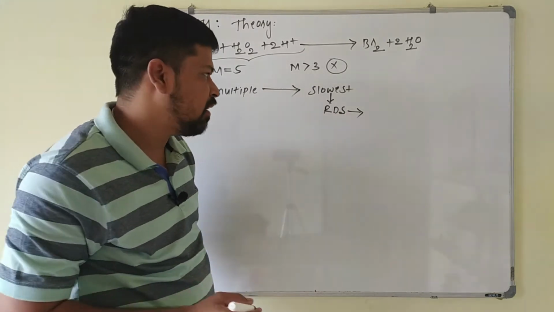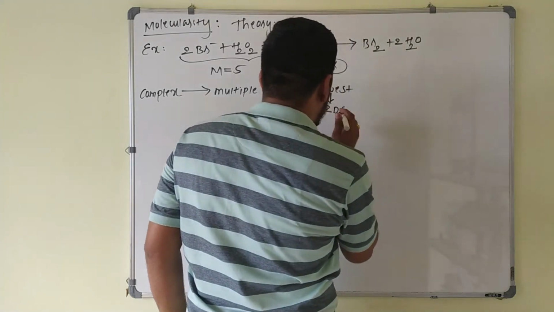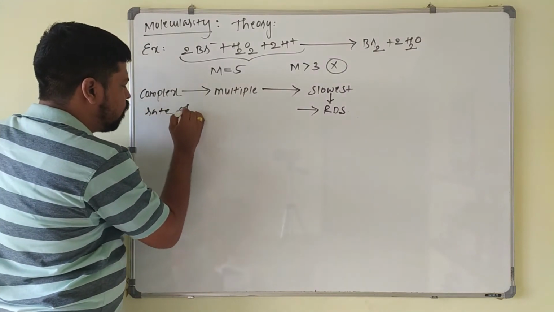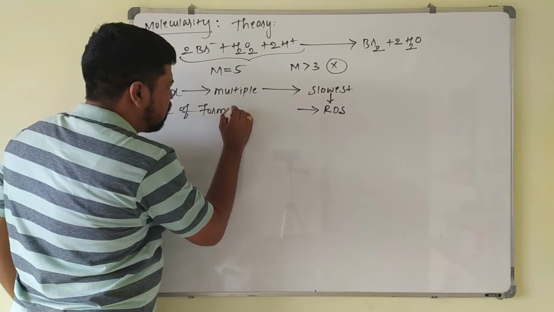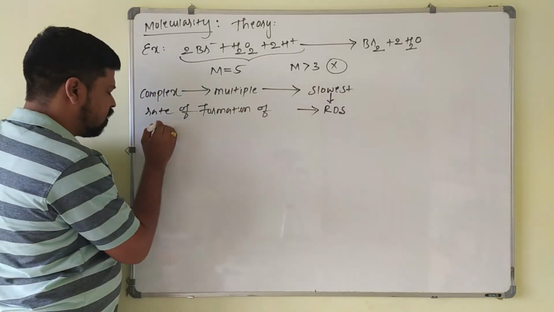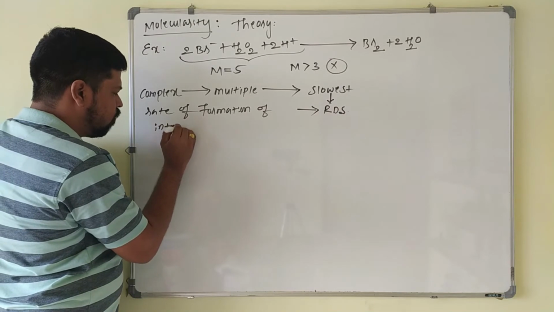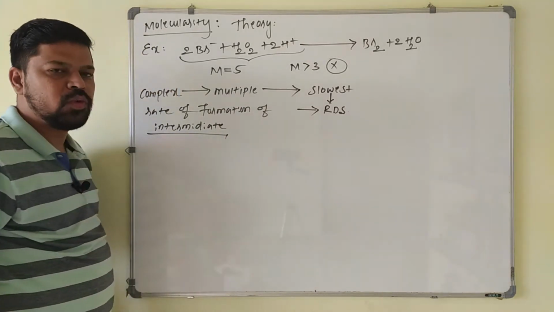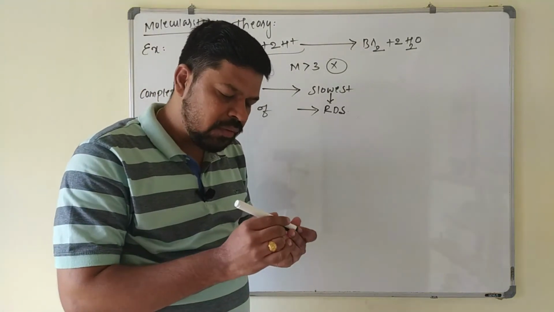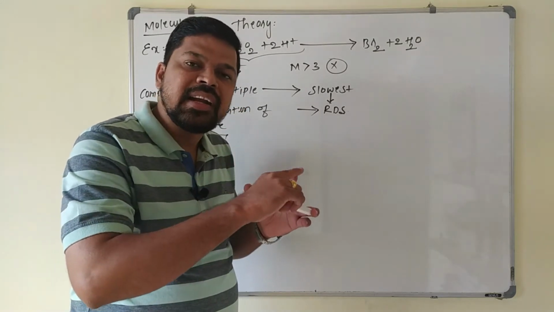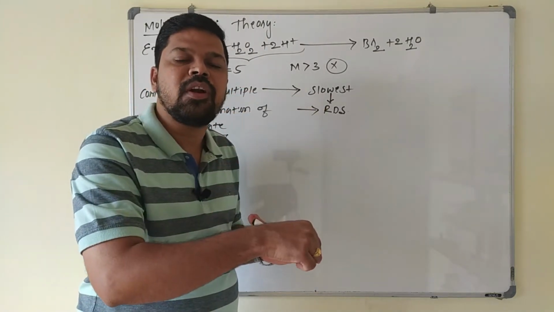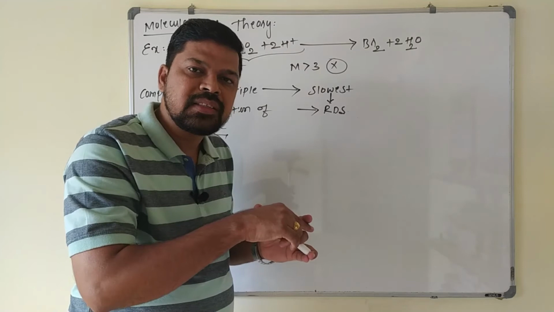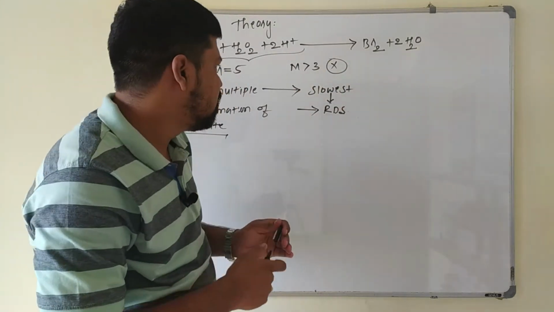This is nothing but the rate of formation of the intermediate, and that is called the rate determining step. Whenever a chemical reaction takes place, the reactant gets converted into product. Before the formation of product, there is a formation of an unstable intermediate complex. That unstable intermediate complex then decomposes to give the products.